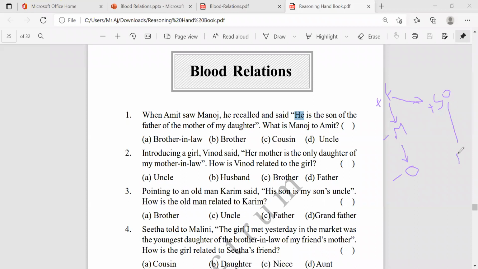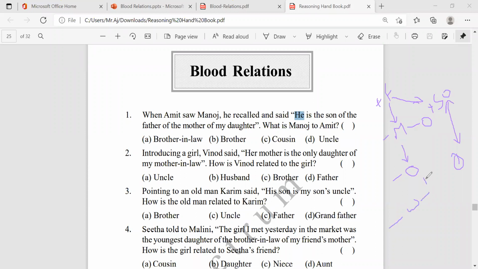So here I am, and this is Manoj. How is this person related to me? Here is my daughter and my daughter's mother. My daughter's mother and I are husband and wife, right? My daughter's mother is nothing but my wife.